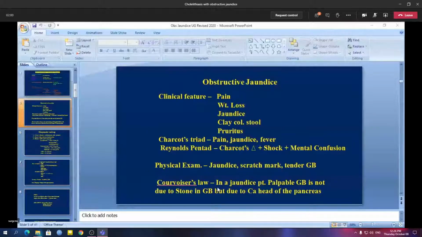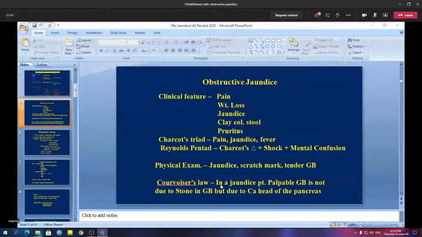So in choledocholithiasis, in 99% of cases the gallbladder will be diseased or associated with cholelithiasis. When there is cholelithiasis, usually the gallbladder wall is thickened. A thickened gallbladder wall is not capable of distension and thereby it will not be palpable when we do the examination. So this exception is Courvoisier's law.